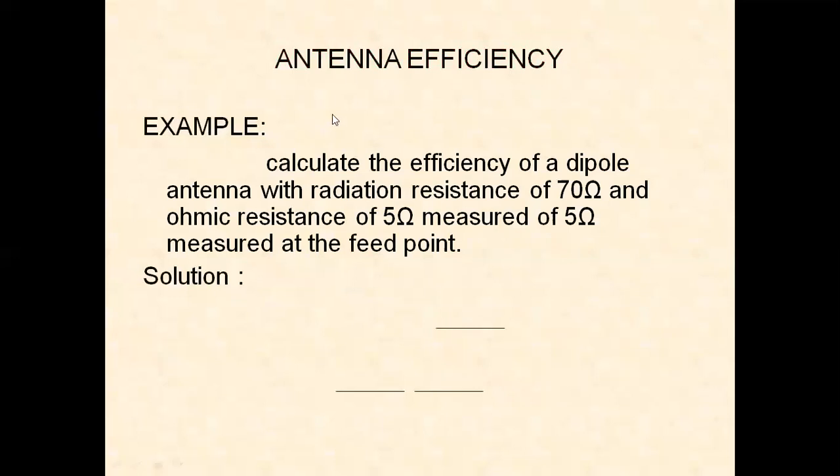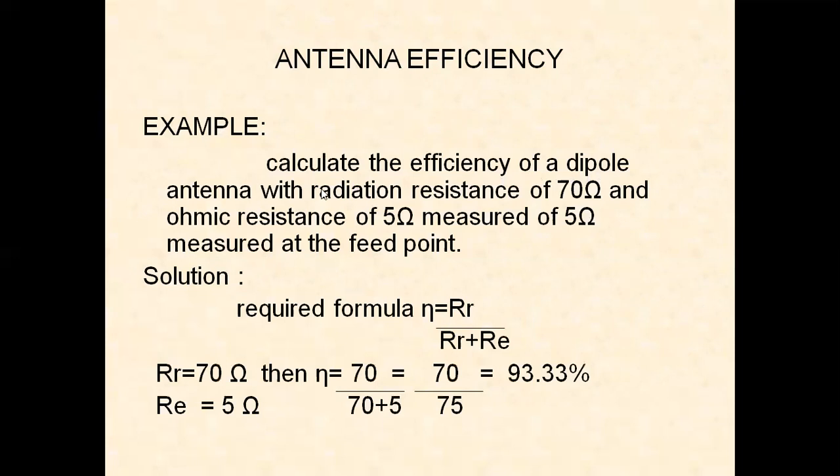Now let us see one question here. Calculate the efficiency of a dipole antenna with radiation resistance 70 ohms and ohmic resistance 5 ohms measured at the feed point. Efficiency can also be calculated using the formula radiation resistance by radiation resistance plus the loss resistance. So when the radiation resistance is given as 70, it is 70 by 70 plus 5, which is 70 by 75, that is 93.33%.